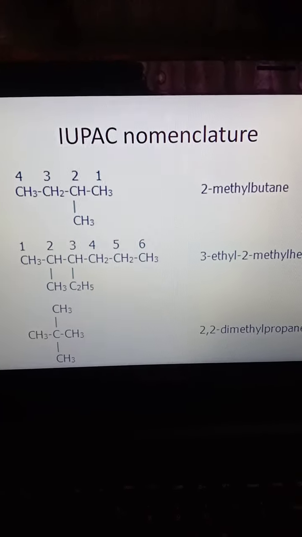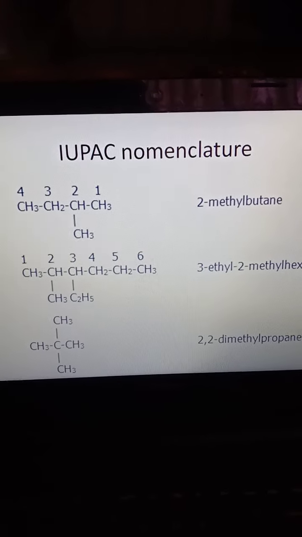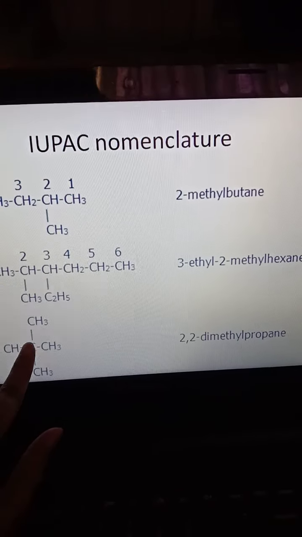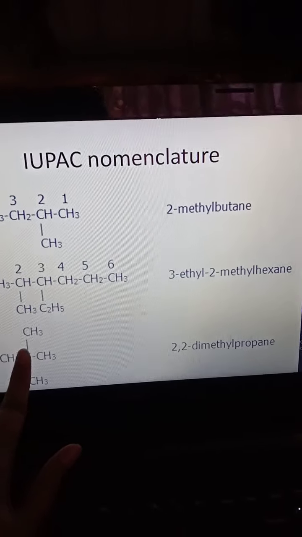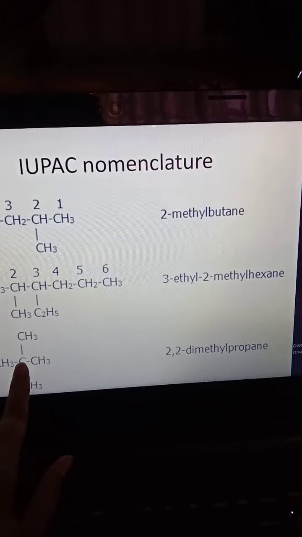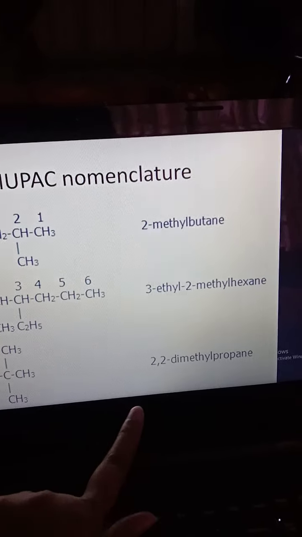This is a tertiary compound, but in IUPAC nomenclature there is no tertiary. It is 1 2 3, or 1 2 3, it is propane. So 2,2-dimethylpropane.